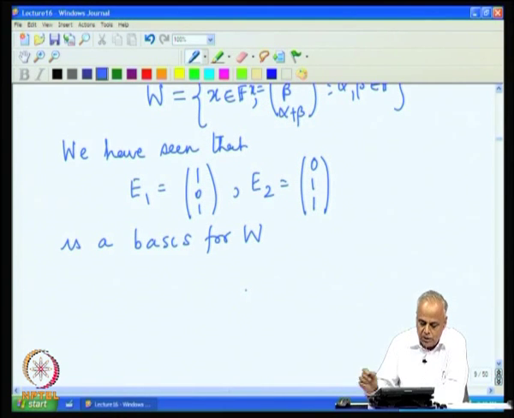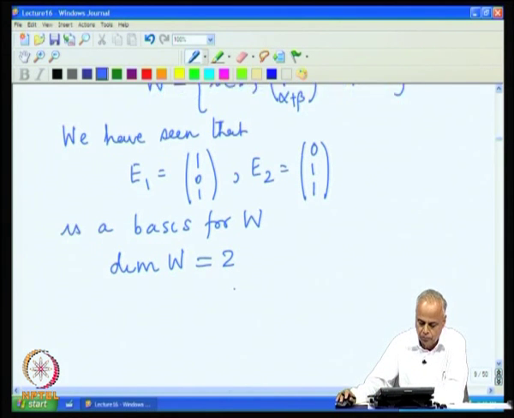So, this is a basis for W, and how many vectors are there in this basis? There are exactly 2 vectors, and therefore, dimension of W is equal to 2.